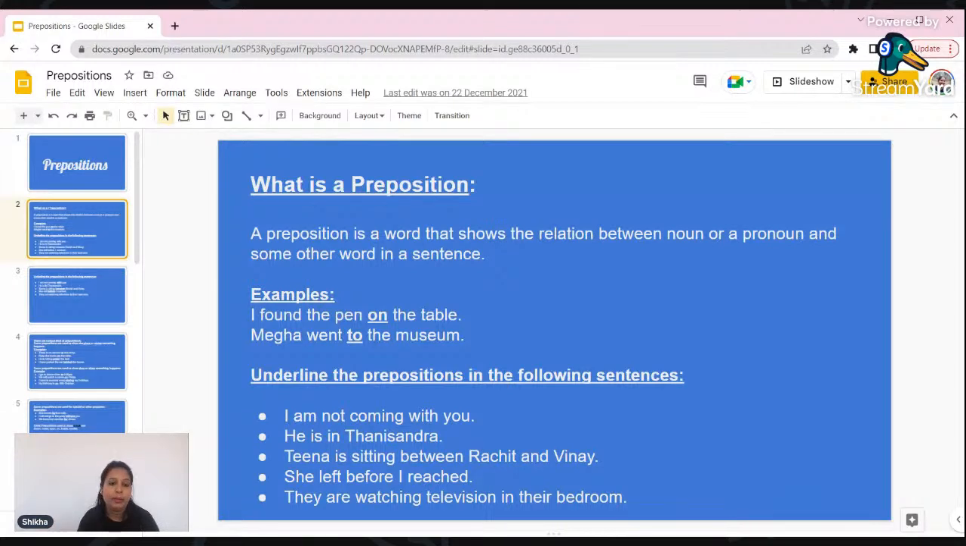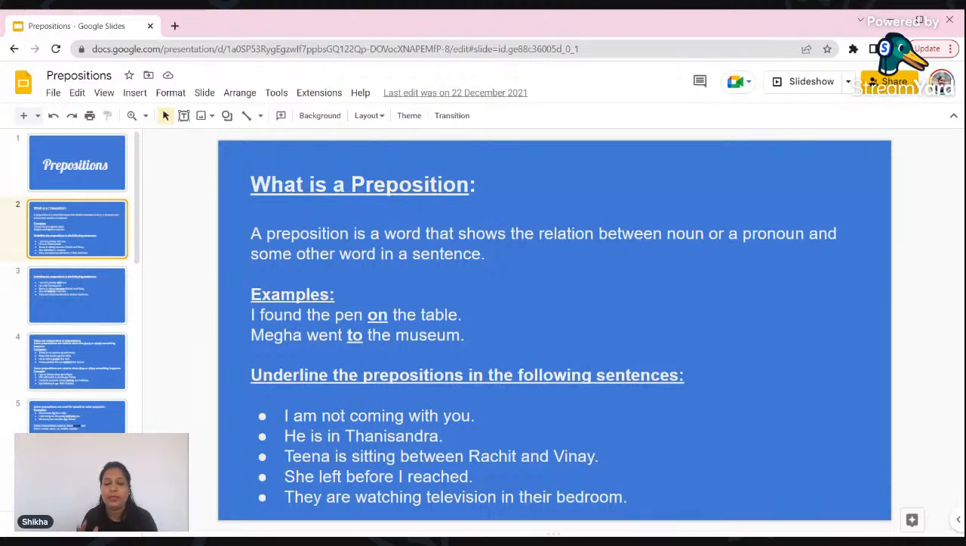In the same way, Megha went to the museum. Now whenever we are talking about some place or destination where the person has gone, either we are using some wrong prepositions, or we are not using prepositions at all. Many people who talk in broken language say, Megha went museum. Megha went museum, but that is wrong. Megha went to the museum.